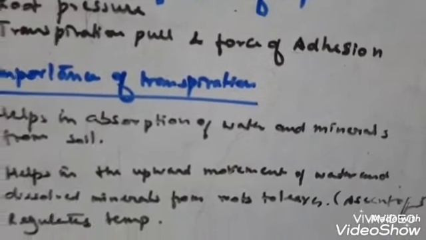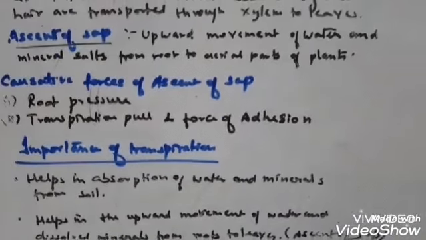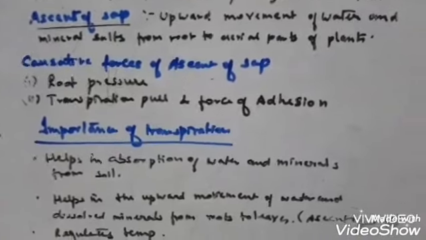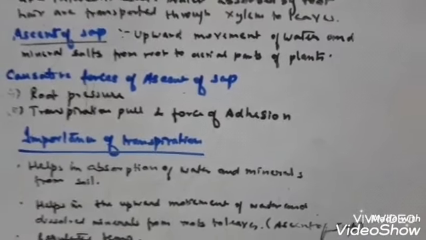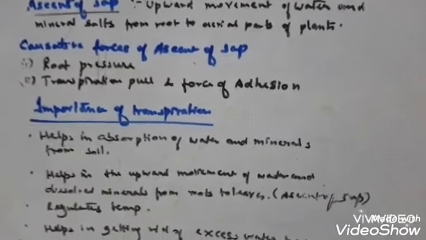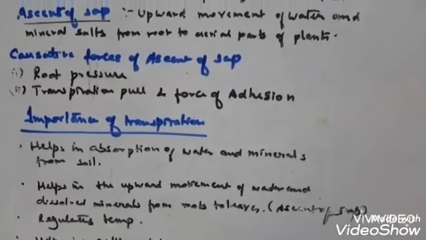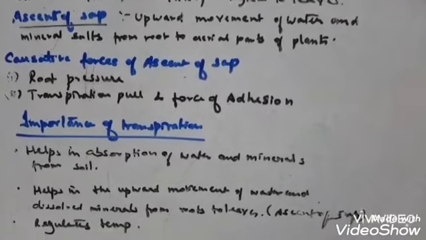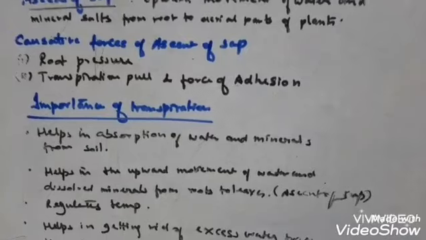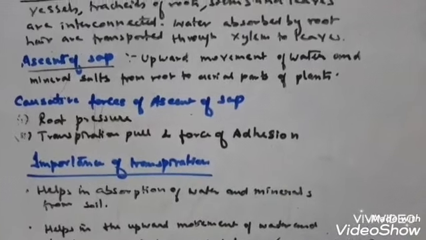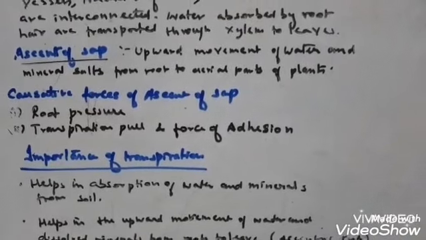During the night time, as transpiration is not there, since photosynthesis is not present, root pressure is more effective. Remember this very important point; you can note it down in your NCERT book. During daytime, when stomata are open, transpiration pull is the major driving force for the ascent of sap. But in the night time, root pressure is more effective.